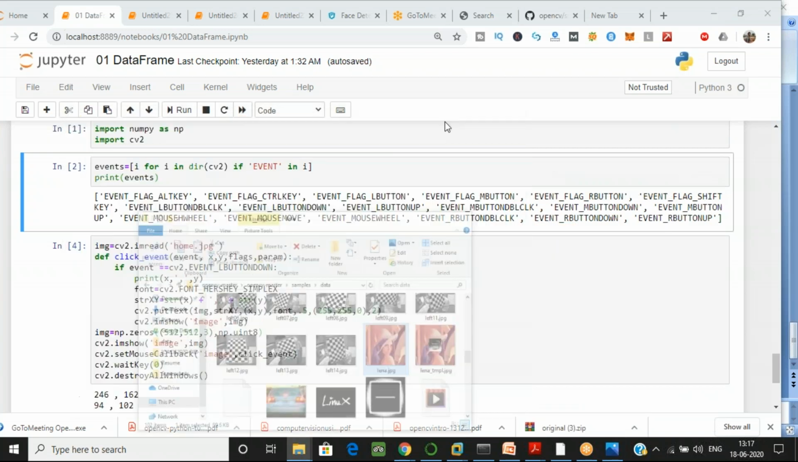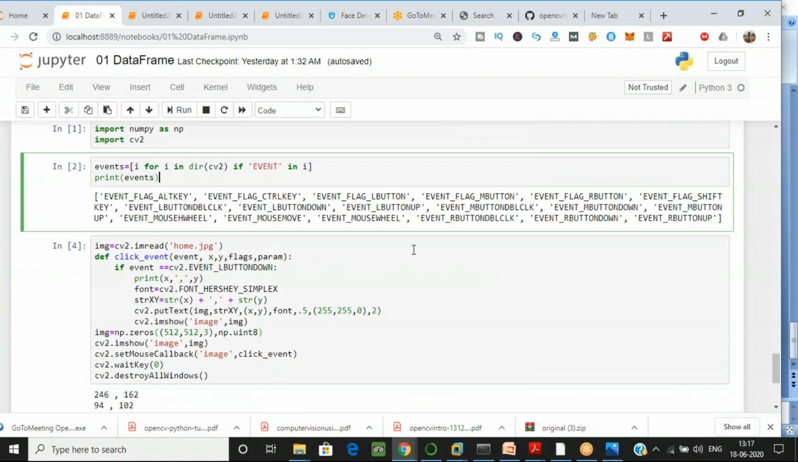So first, let me try for it. I'll explain the events first, because some of you didn't get that. Because I have to click on my picture, and I have to see what value comes, I need some events for that. So first I found out which events I can use in my program for finding the coordinates for my image.